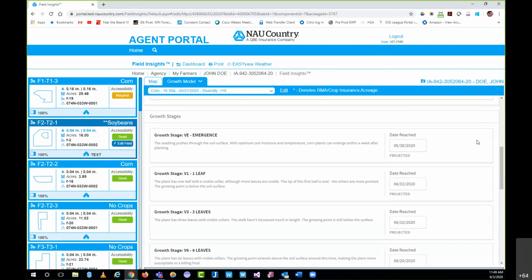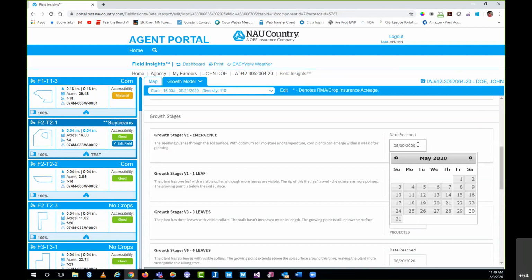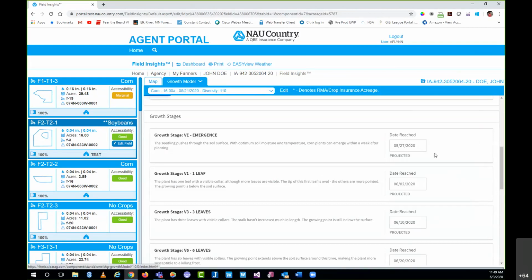Just real quick before I change that, let's keep an eye on that June 2nd date there. So I'm going to say that I changed this to May 27th. That's when it first emerged. You're going to see this status change from projected to observed, and then it's going to readjust all of the different growth stages based on that observed growth stage. So you can see here that changed from June 2nd to now May 30th for that V11 leaf growth stage.